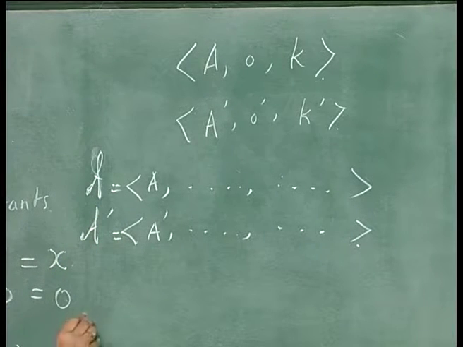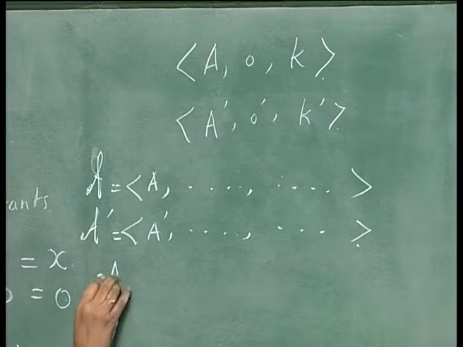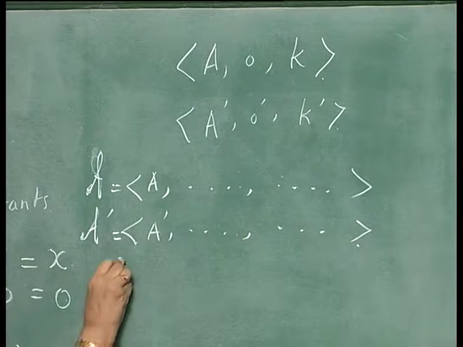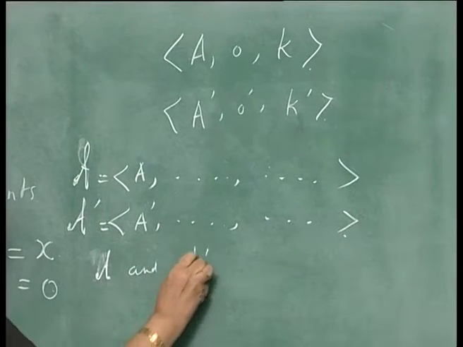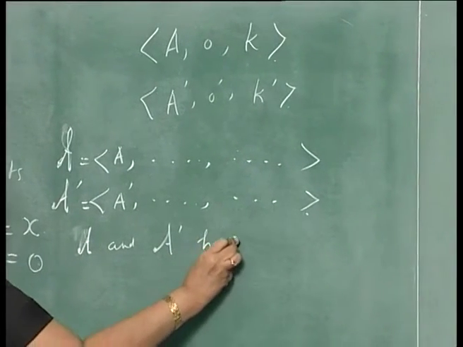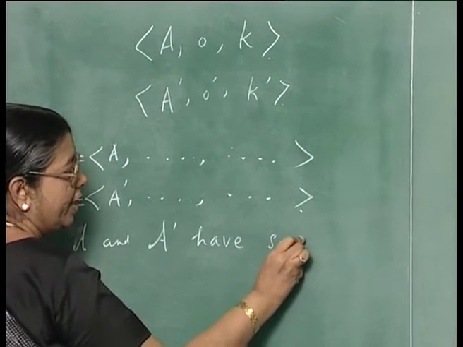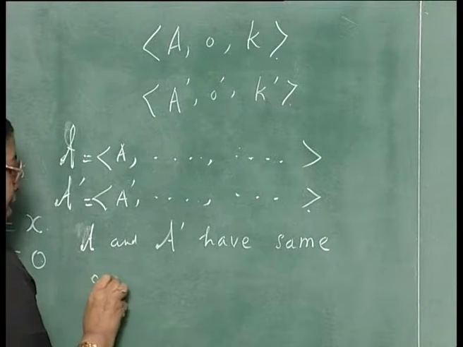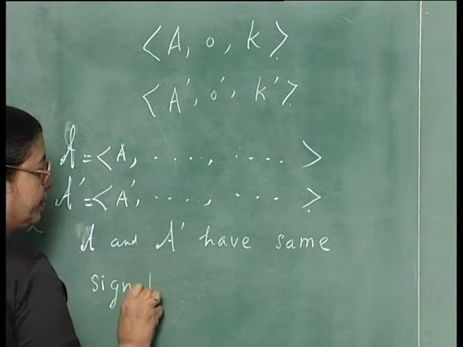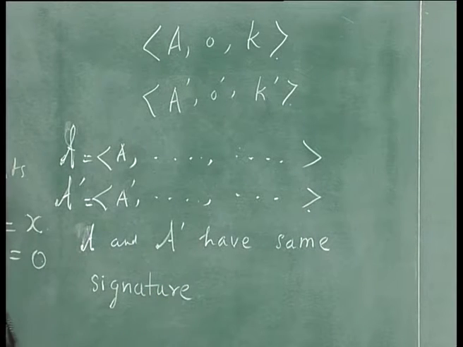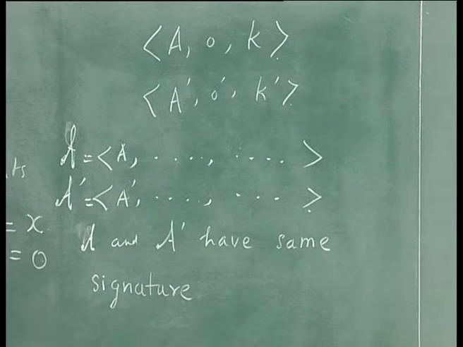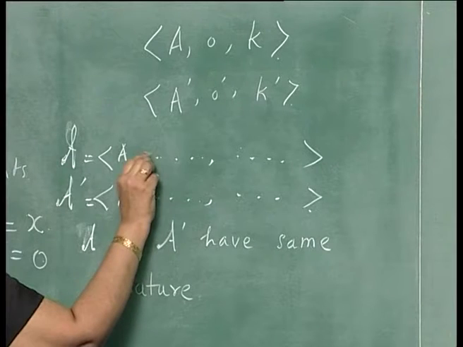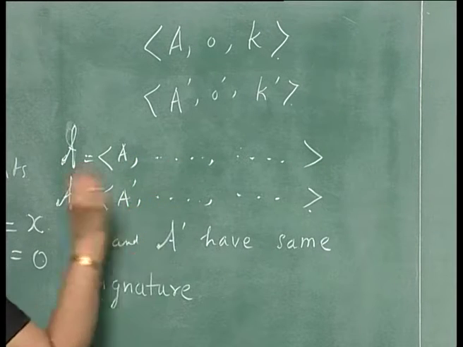Now, the algebras A and A dash have the same signature. When do you say this same signature? When you have one underlying set, that is okay. Then if you have 7 operations here, you must also have 7 operations here.